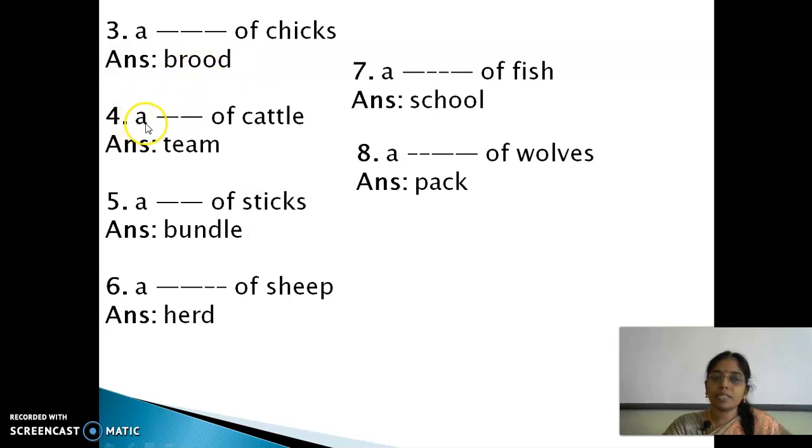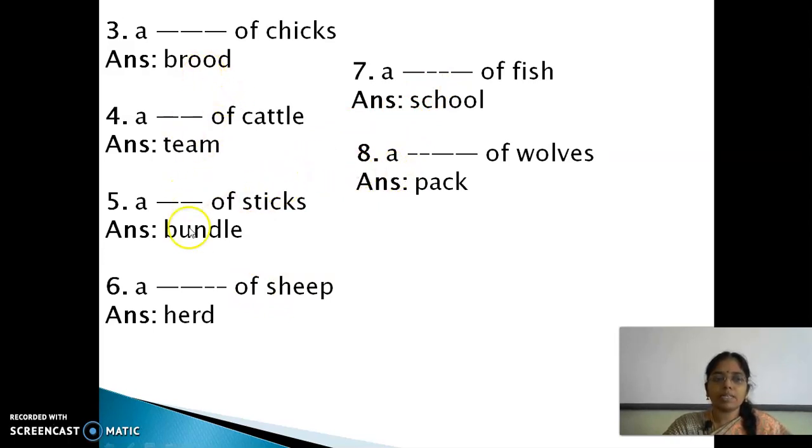Next is a team of cattle. When we say cattle, it represents cow, goat, sheep, everything. Then a bundle of sticks, a herd of sheep, a school of fish, a pack of wolves.